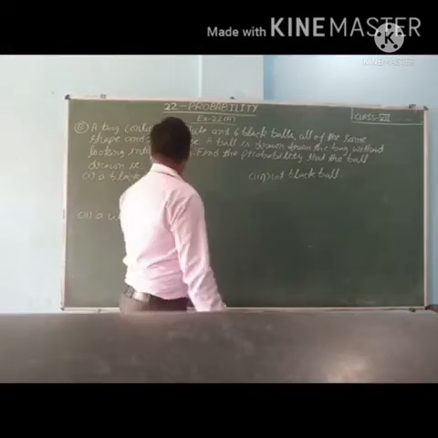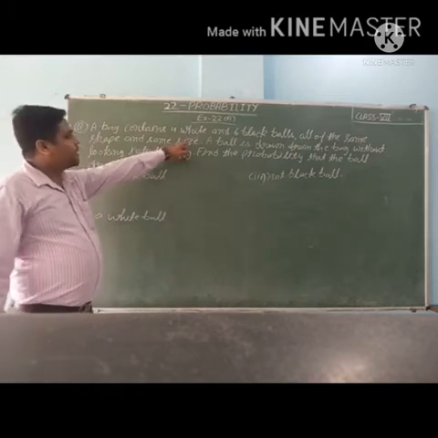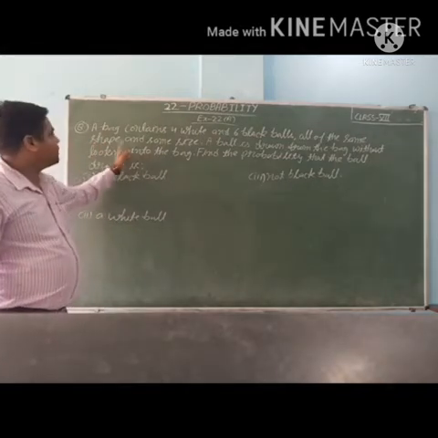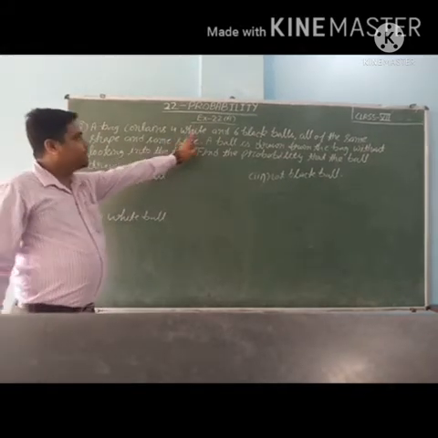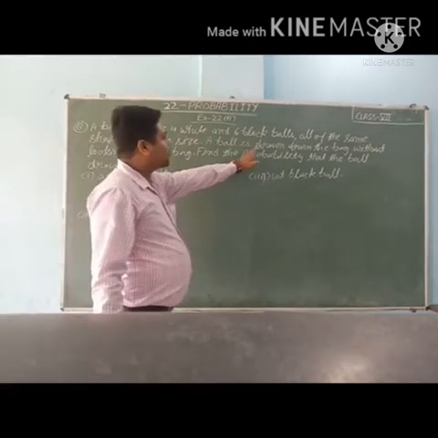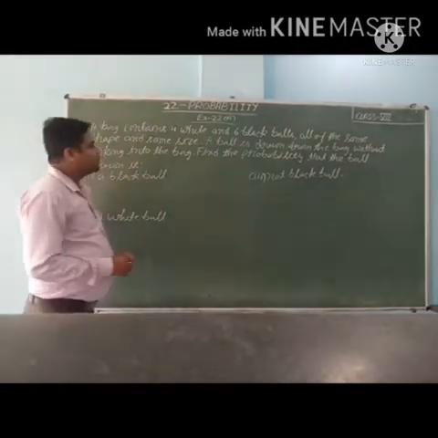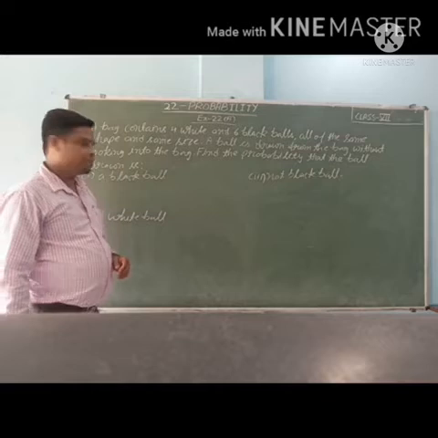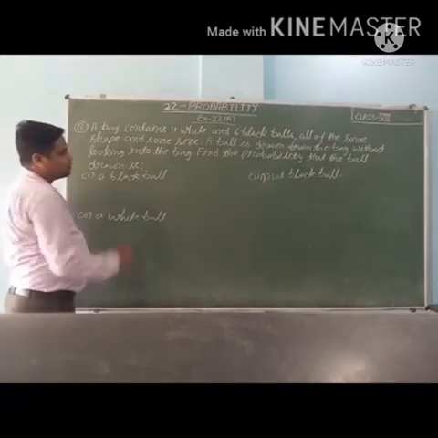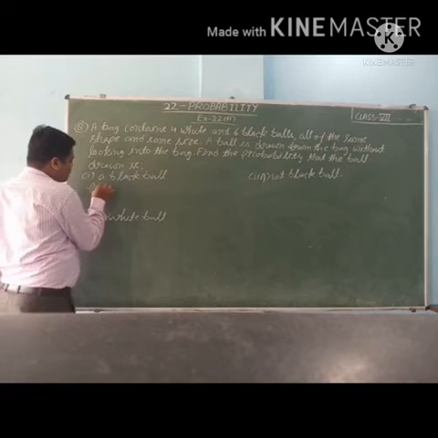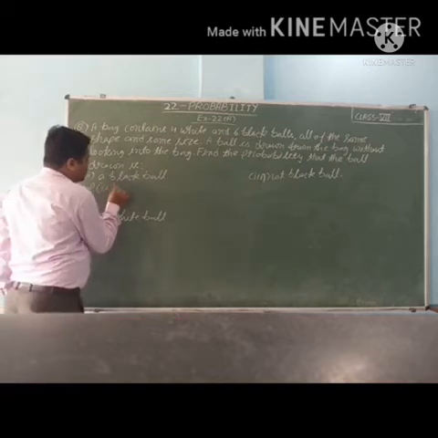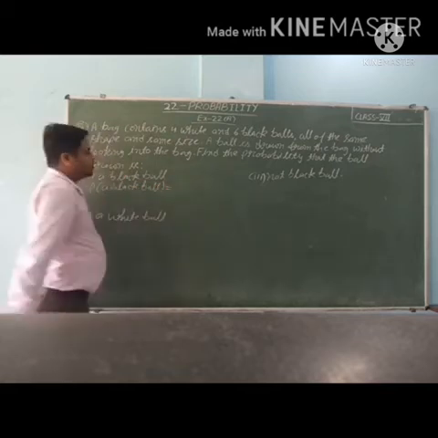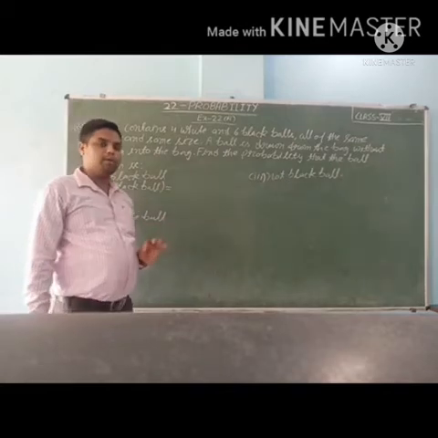See, 8th question. A bag contains 4 white and 6 black balls. All of them are the same shape and same size. A ball is drawn from the bag without looking into the bag. Find the probability that the ball drawn is, first part, a black ball. So P(a black ball), probability of drawing a black ball is equal to number of favorable outcomes upon total number of outcomes.